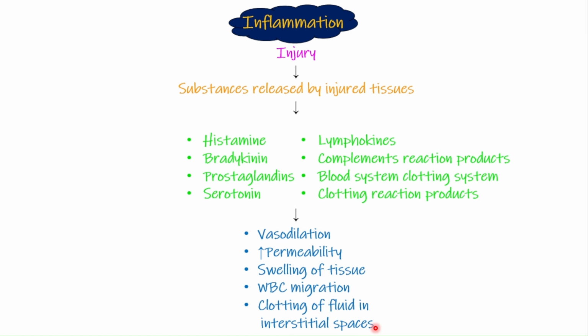Now there is a point of injury with an increased amount of blood flowing there and an increased number of WBCs, and that is the area of inflammation. We want that inflammation to be just at the point of injury. We don't want it to spread, so there is clotting of fluid in the interstitial spaces to cordon that area off.